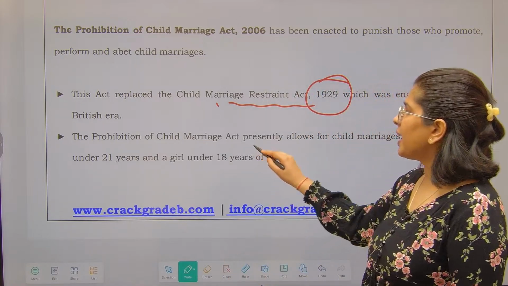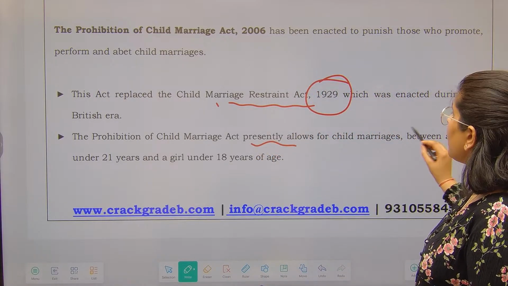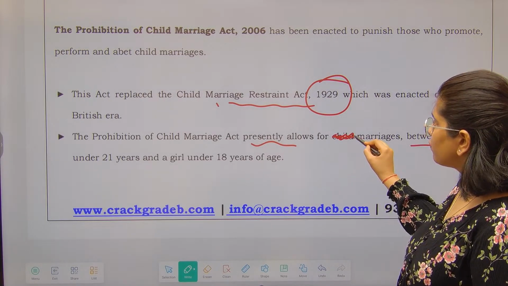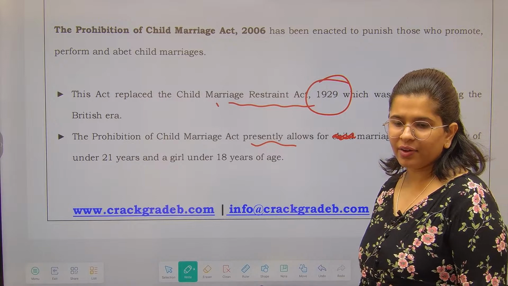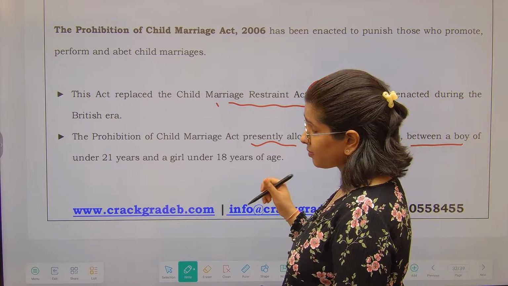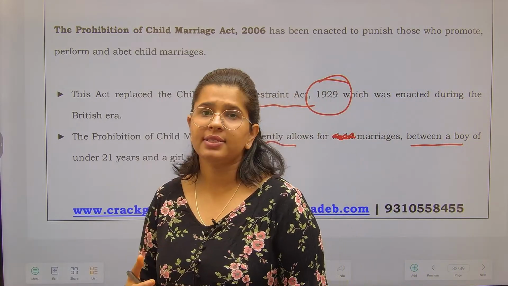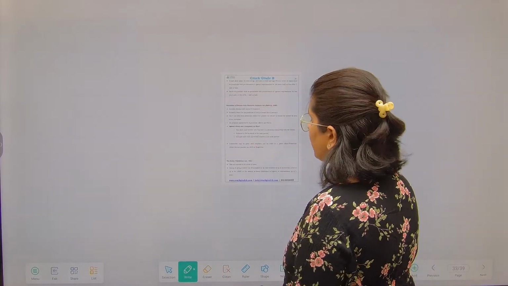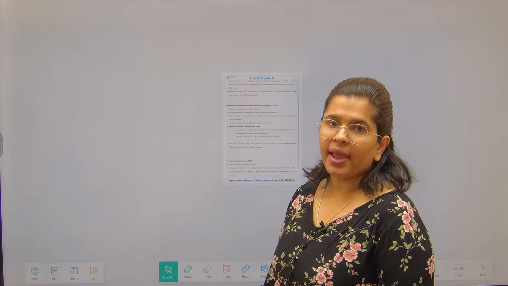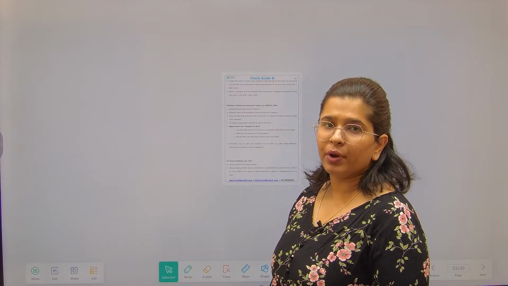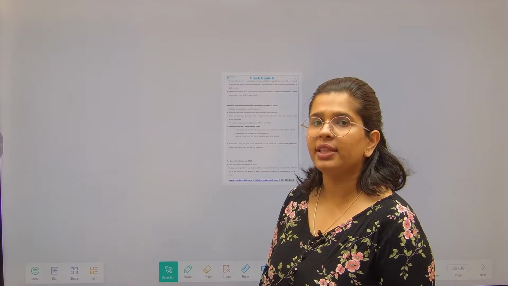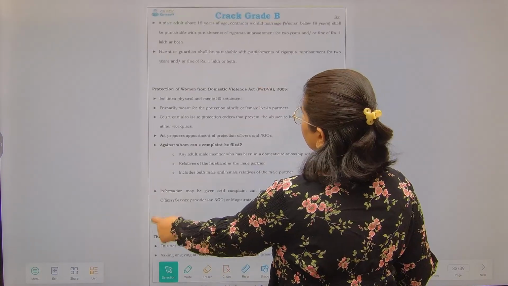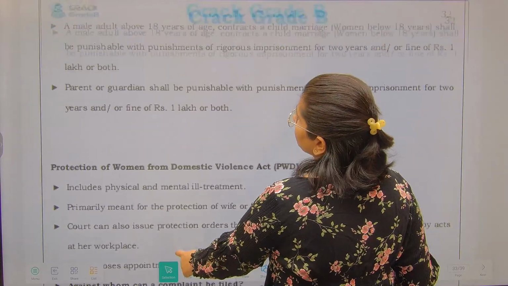The Prohibition of Child Marriage Act allows marriage between a boy who is above the age of 21 years and a girl who is above the age of 18 years. If the boy as well as the girl are below that particular age threshold, then that will be considered a child marriage.